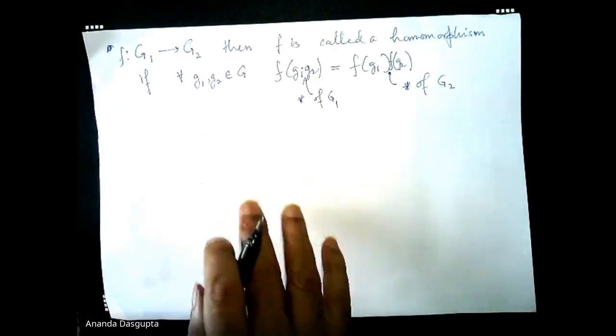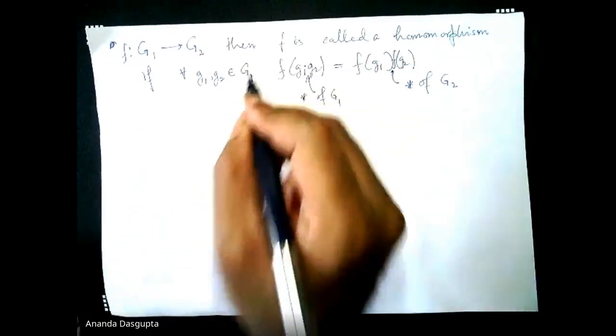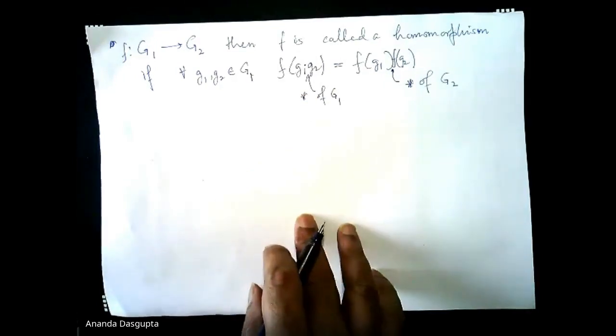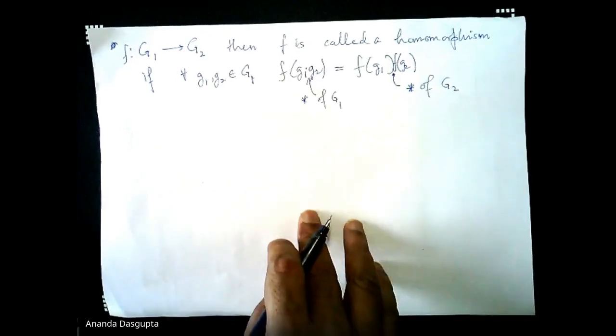So the idea is whether you compose them first in G1 and then apply the map, or whether you first apply the map to G1 and G2 elements respectively, and then compose the result, you end up with the same thing. If this happens, then the map F is called a homomorphism.